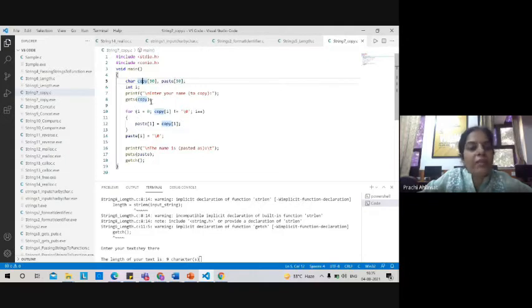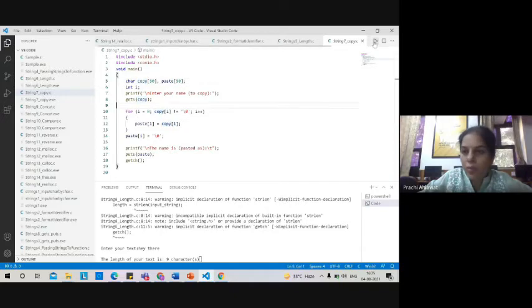Using gets, I get input for the copy array. Then I have specified a loop with a terminating condition. This loop will run until it encounters a null value, and meanwhile it will copy character by character from the copy array to the paste array. Once this process has been done, in the end I add a null character to the paste array, and later on I'm printing it. So this is the manual method of copying the content of one string and pasting it to another.